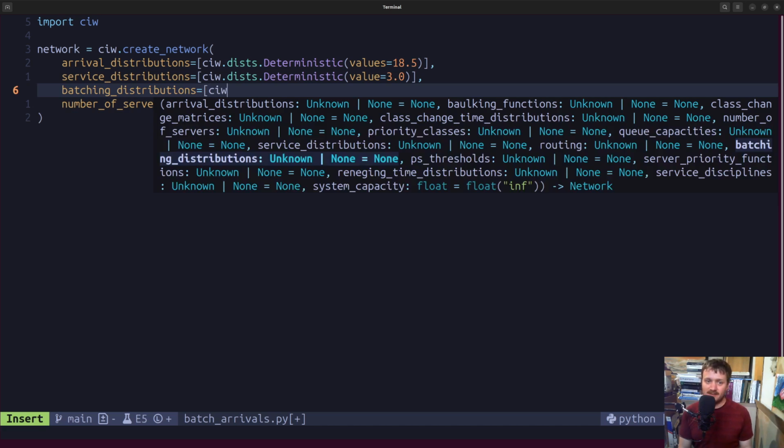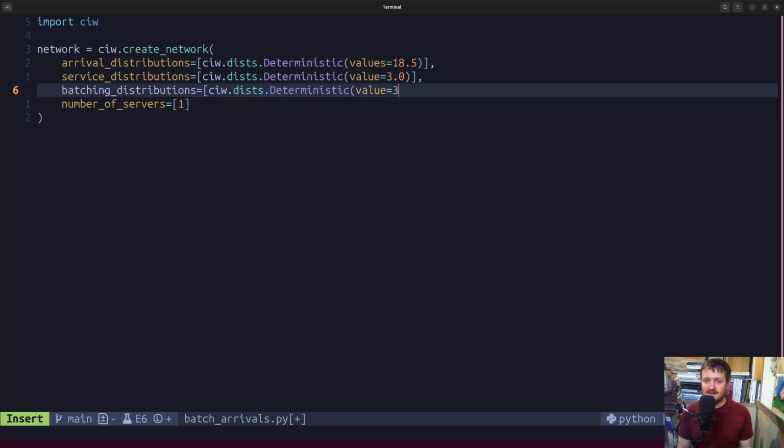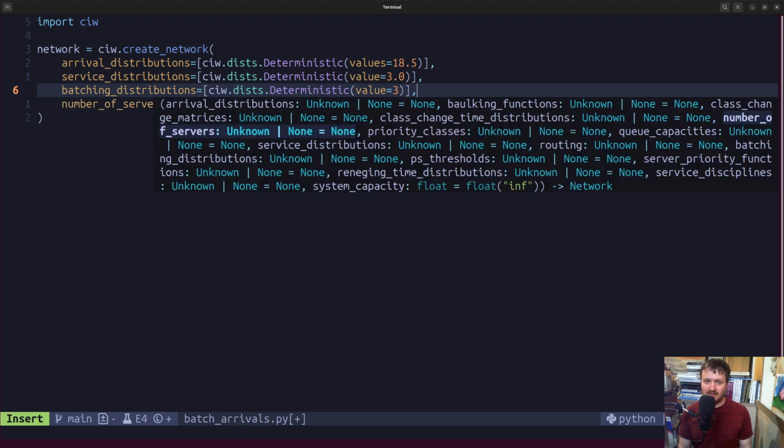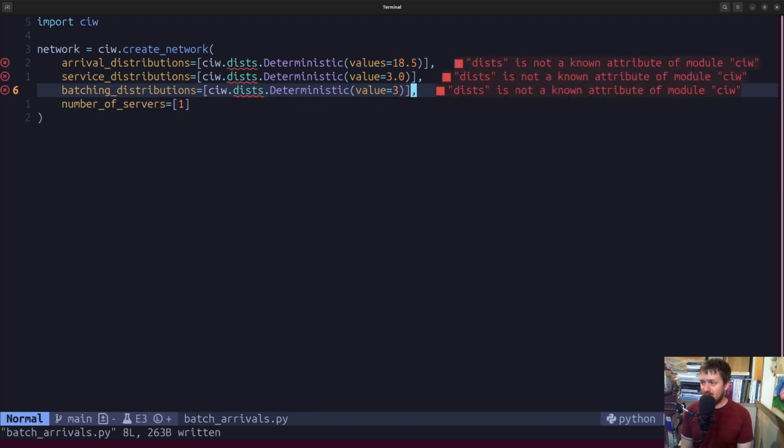And so here we can go Q, and we've got this example of deterministic again. And we'll say that they always arrive in batches of 3 at a time. Okay, so that's all you actually need to add, which is kind of nice. By default, it's more like implicitly they arrive 1 at a time. And so this is a generalization of sorts to say, well, each arrival, there's only 1 that arrives. This is to allow us to say, well, actually, when they arrive, 3 of them arrive, whatever they are.